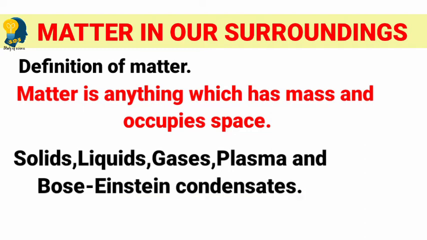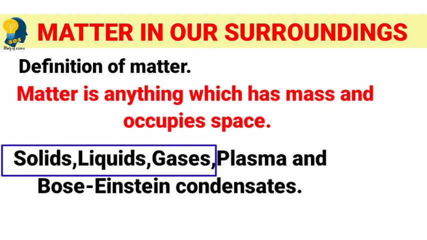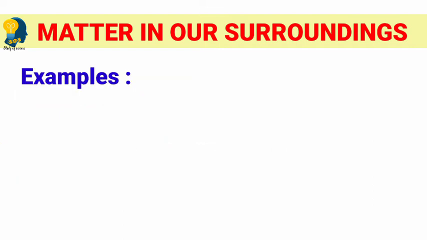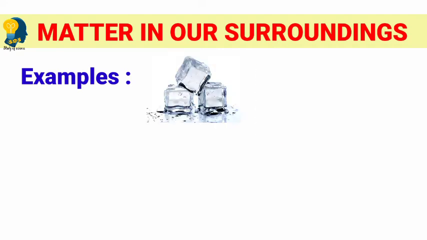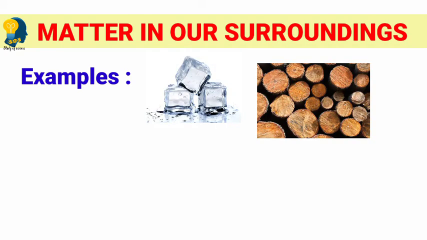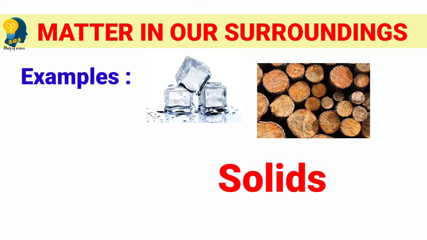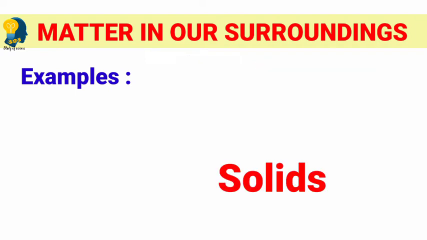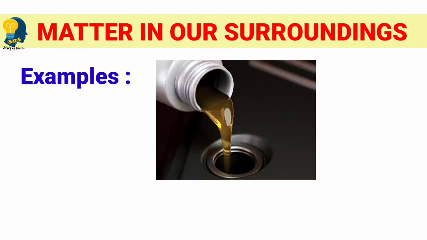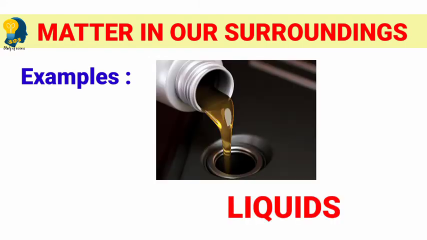But in this lesson, we are going to mainly focus on the first 3 important states. They are solids, liquids, and gases. Now let's understand some examples. This is very familiar to you. Some examples of solids are ice, wood or any kind of hard particles; we call it a solid. What about liquids? A liquid can flow. It can change its shape based on the container. You know this, right? Some examples are milk, oil, water, etc.